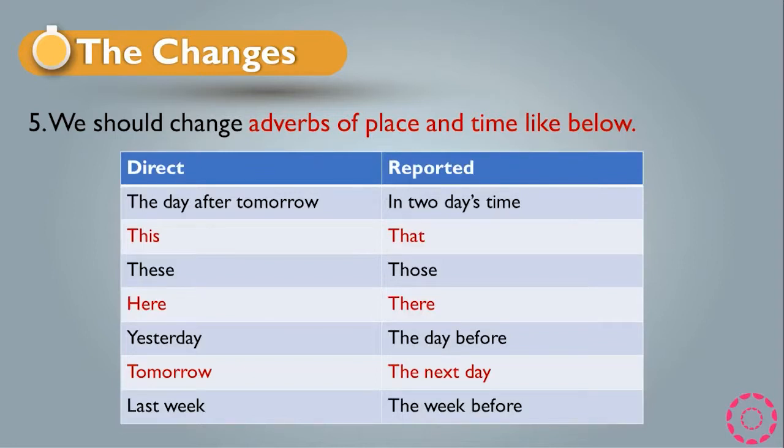The day after tomorrow became in 2 days time. This became that, these became those, here became there, yesterday became the day before, tomorrow became the next day, last week became the week before. Okay, this is the adverbs of place and time.